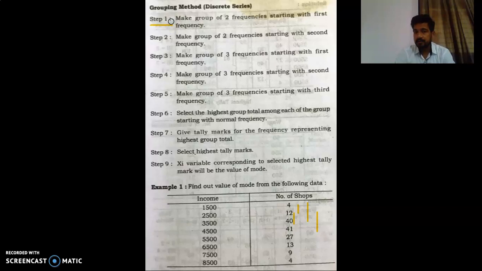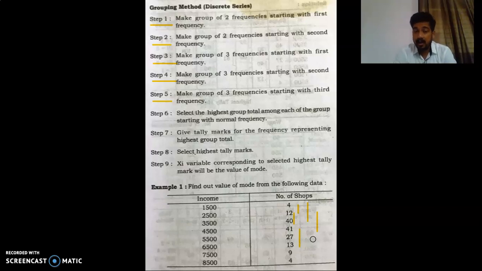make a group of first two frequencies. Step 2, make a group of two frequencies of second and third. Leave the first one. Step 3, make the group of three frequencies, first, second, third. Step 4, make the group of three frequencies which will start from second, third, fourth. And step 5, make the group of three frequencies starting with the third frequency, that is, it will be like this: third, fourth and fifth. And after that you have to do the total.